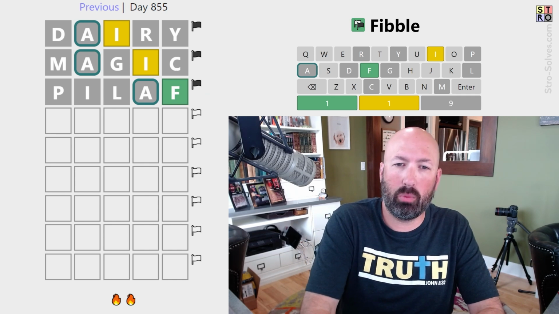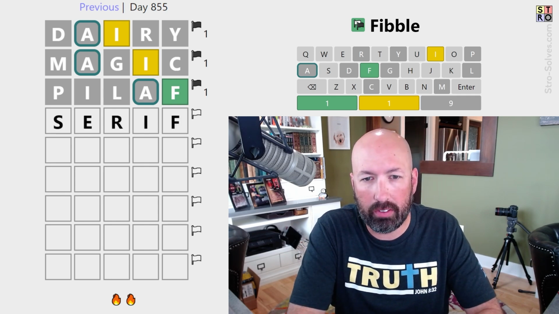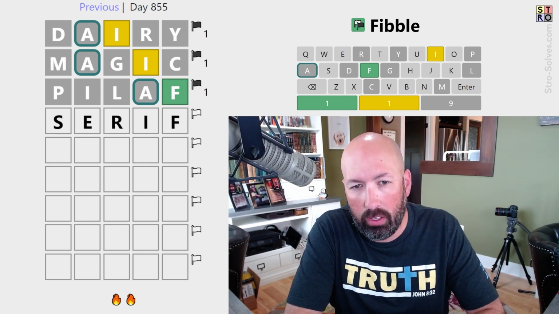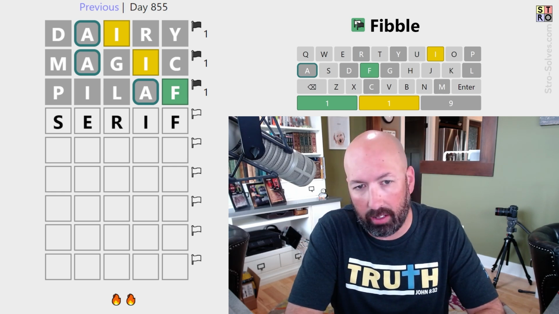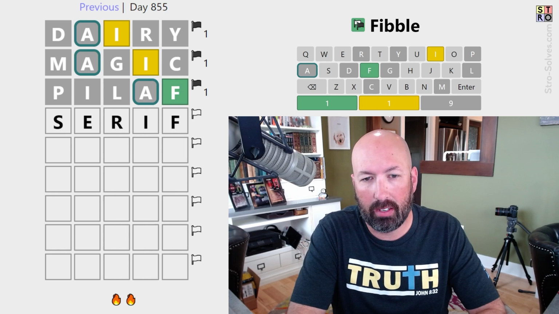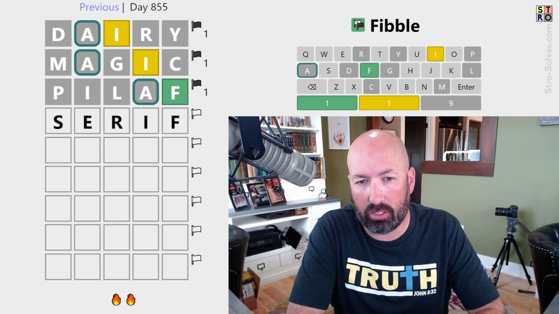What about, does this work? This might work actually. SERIF? Yeah, SERIF works. It only reuses the one letter from DAIRY, the R, and not a letter from MAGIC because the I would be the, but at least it's a possible answer. I wasn't really thinking of much with the F at the end, so let's go with that.